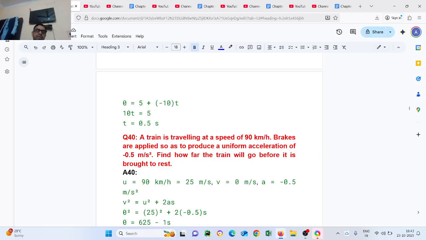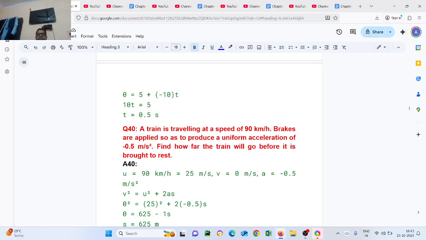Question number 40. A train is traveling at a speed of 90 km per hour. Brakes are applied so as to produce a uniform acceleration of minus 0.5 meter per second square. Find how far the train will go before it is brought to rest. So write down the given: u equals 90 kilometer per hour.